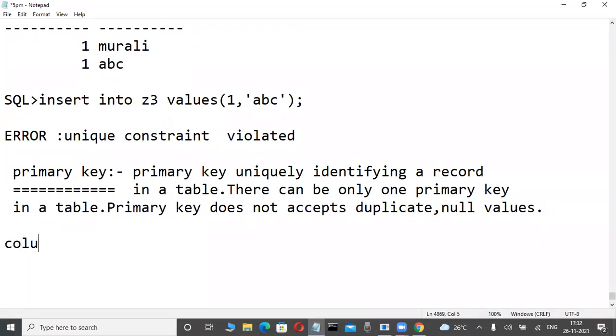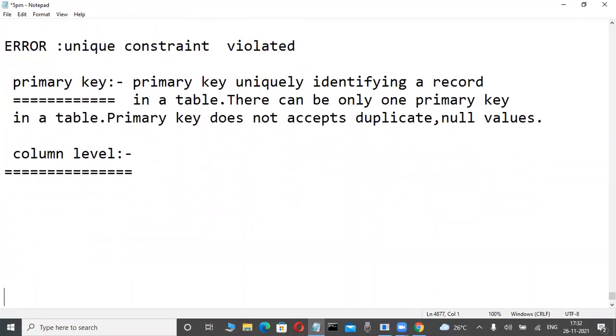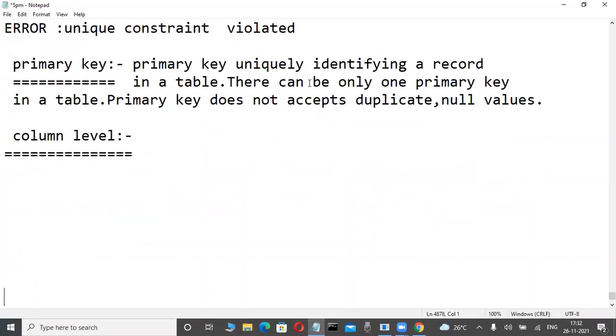Side heading: column level. Column level means individual columns. Here, observe slowly. I'm telling it very slowly because every person in every database must be familiar with all these concepts. Now check it out, concentrate here.